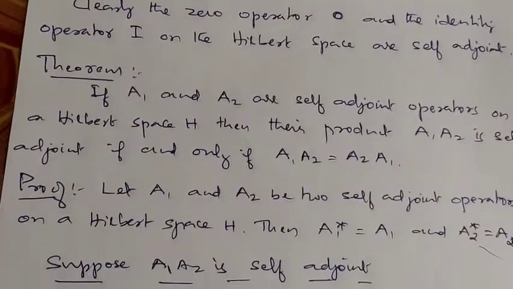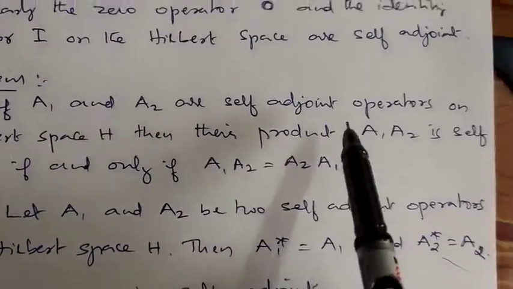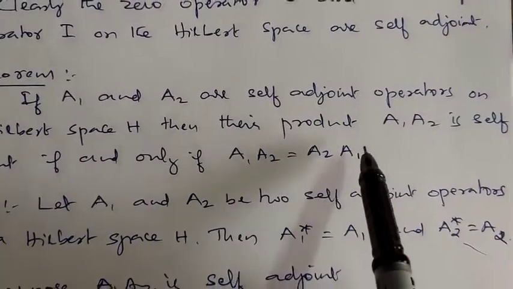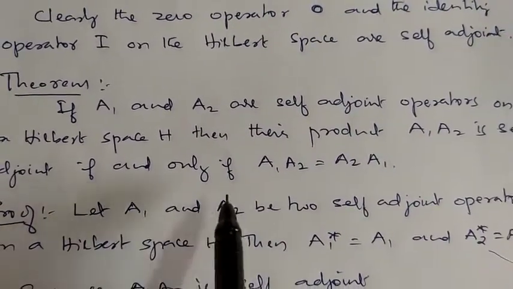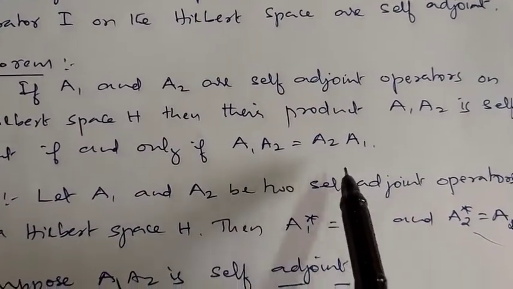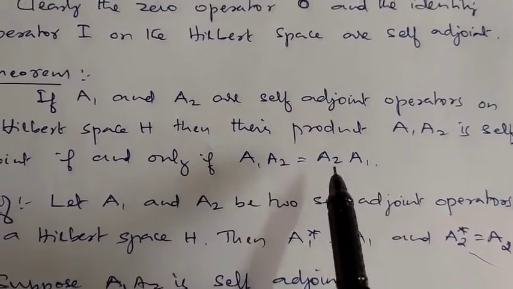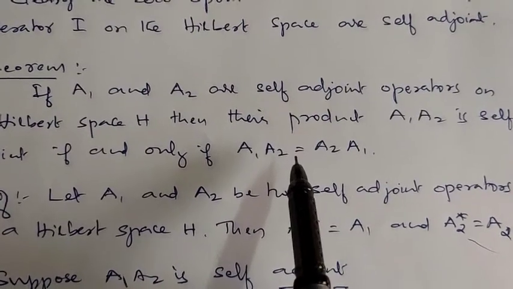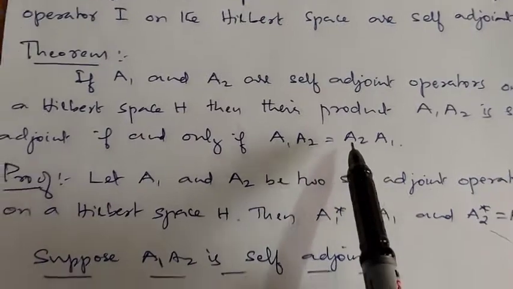Next, let us prove one fundamental result. Suppose A1 and A2 are self-adjoint operators on a Hilbert space H. Then their product A1A2 is self-adjoint if and only if A1A2 is equal to A2A1, meaning A1 and A2 commute. So if A1 and A2 are self-adjoint operators on a Hilbert space H, then their product A1A2 is self-adjoint if and only if A1A2 is equal to A2A1.